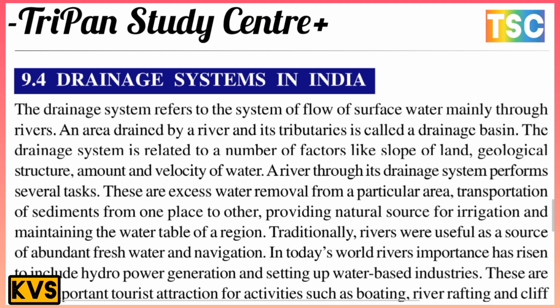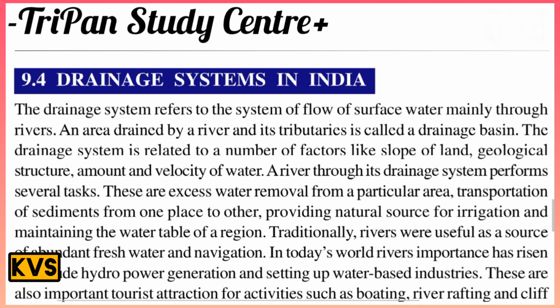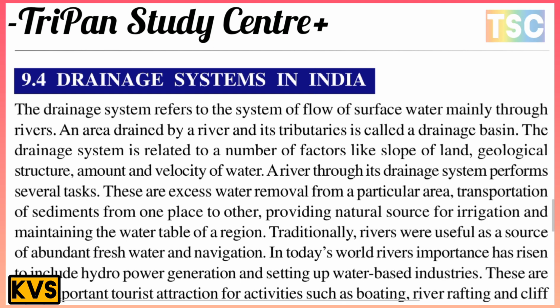The drainage system is related to a number of factors like the slope of the land, geological structure, and the amount and velocity of water. That is important. And the rivers, through the drainage system, perform several tasks. These are removal of excess water from a particular area, transportation of sediments from one place to another, and providing a natural source for irrigation and maintaining the water table